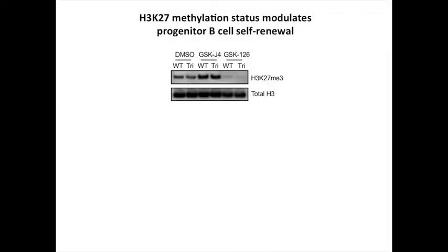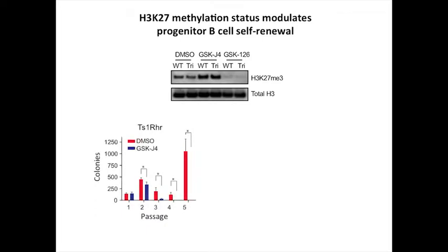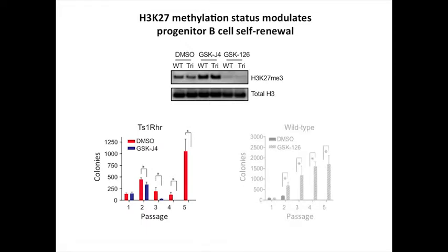So indeed, that's what we found. So we took our cells straight out of the mouse. They're not transformed yet. We don't see a huge difference in the trisomy cells. But when we grow the trisomy cells in culture, remember in red, they grow like crazy, but we can block that by treating with the demethylase inhibitor. And as a proof of principle, we did the opposite experiment just for fun, and this gets to what Tim was alluding to before.